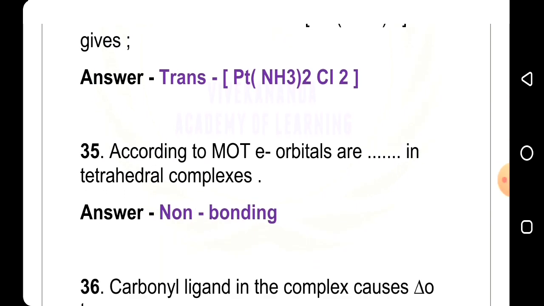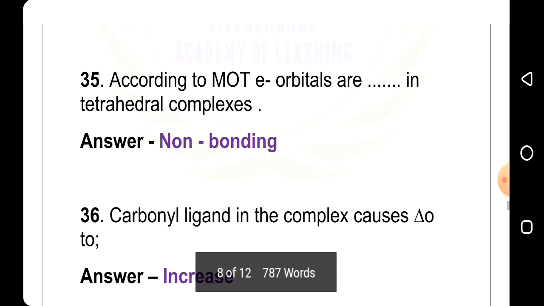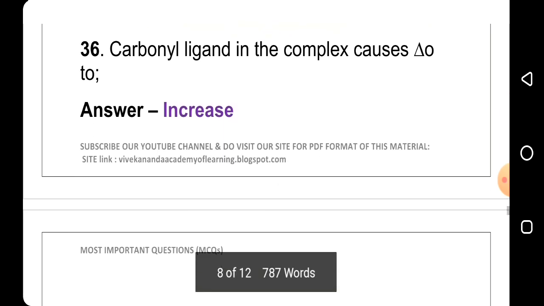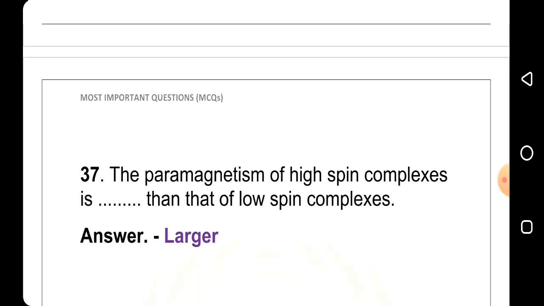35th question: according to MOT, means molecular orbital theory, e orbitals are dash in tetrahedral complexes, answer is non-bonding. 36th question: carbonyl ligands in the complexes cause delta 0 to, answer is increases. 37th question: the paramagnetism of high spin complexes is dash than that of low spin complexes, answer is larger.